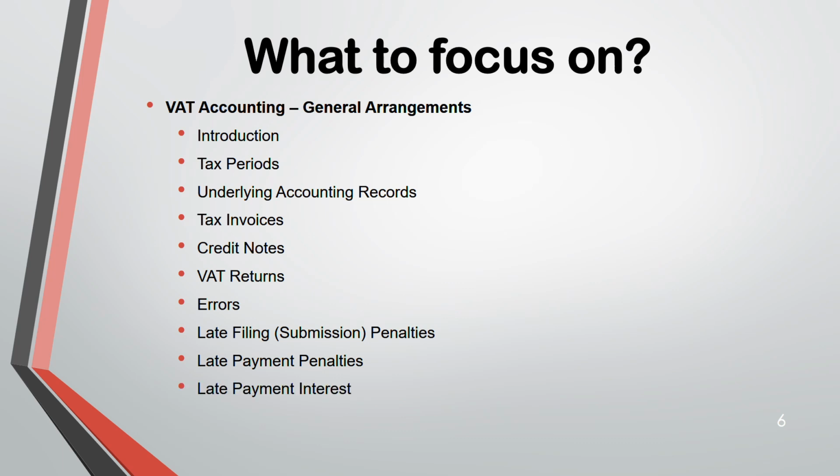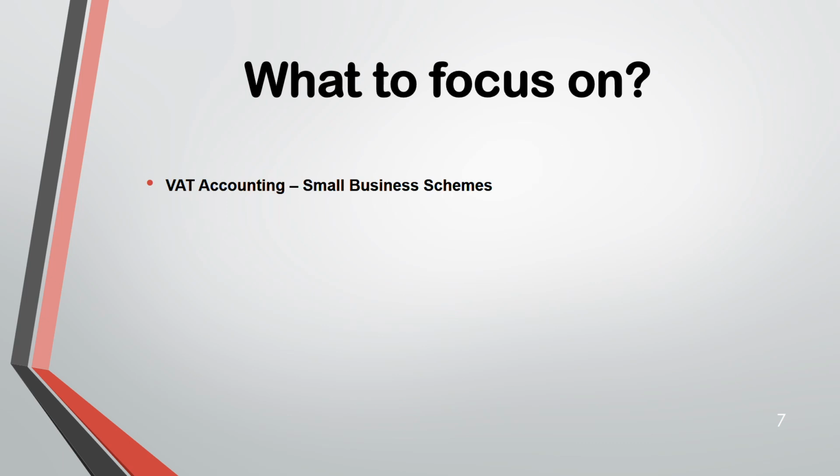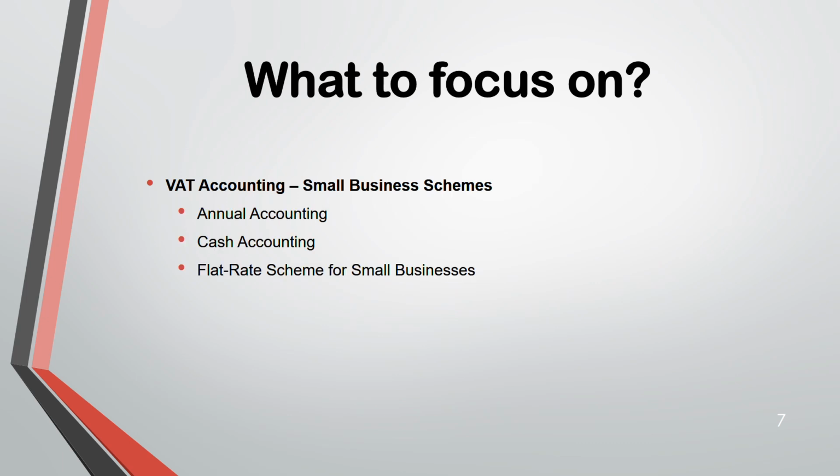See, all these things, late payment penalty and interest, we have covered for other types of tax also: income tax, capital gain tax, inheritance tax, corporation tax. Same for VAT also. Then what is the reasonable excuse? Then payment by large businesses. For small businesses there are schemes: annual accounting, cash accounting, flat rate accounting, which are available for small businesses. We are going to go through the similarities and the differences between these 3 schemes. In your tax exam you might be tested on one of the schemes. Then finally we are going to conclude with which syllabus we touched, summarize the entire lecture and which technical articles you have to read based on this lecture.